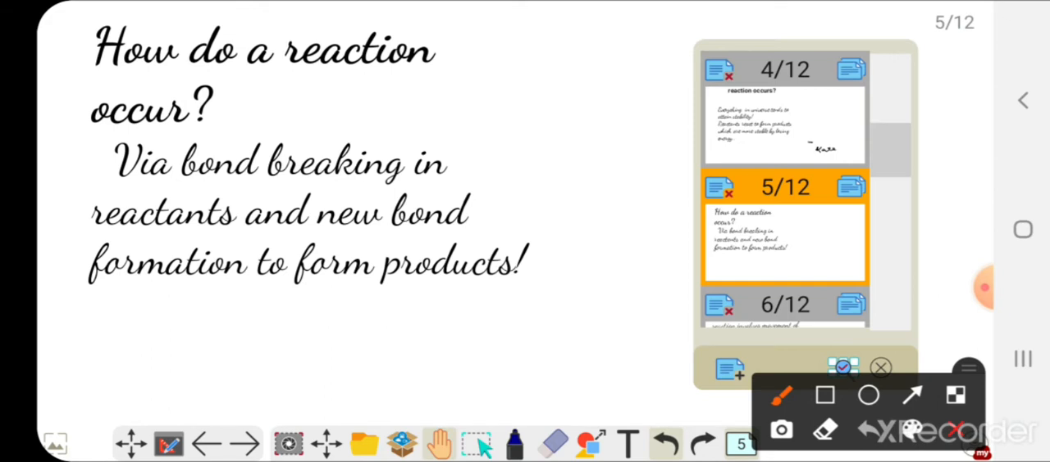So how does a reaction occur? It occurs via bond breaking and bond formation. New bonds are formed, which lead to the formation of products, whereas the old existing bonds in the reactants are cleaved so that new bonds can be formed.